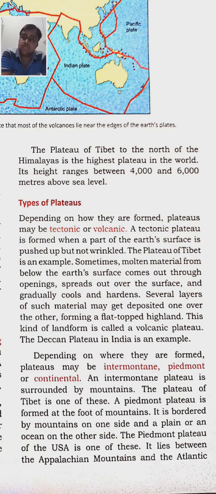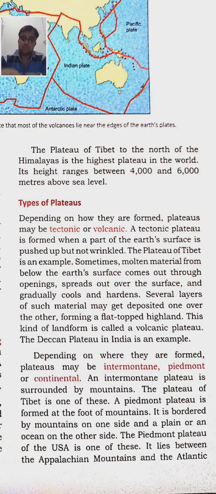Gradually it cools down, piles up, and hardens. Then several layers pile up and make a flat topped highland, which is called a volcanic plateau. Several layers of such material may get deposited one over the other, forming a flat topped highland. This kind of platform is called a volcanic plateau. An example of a volcanic plateau is the Deccan plateau.